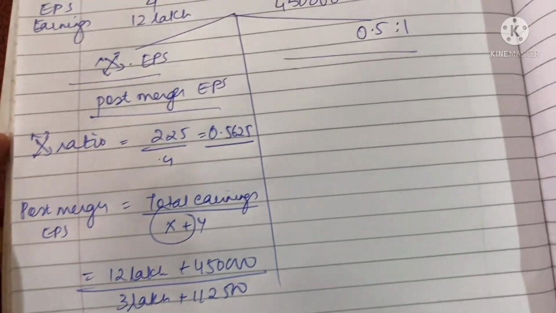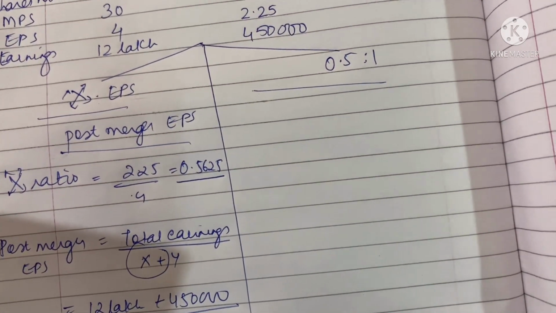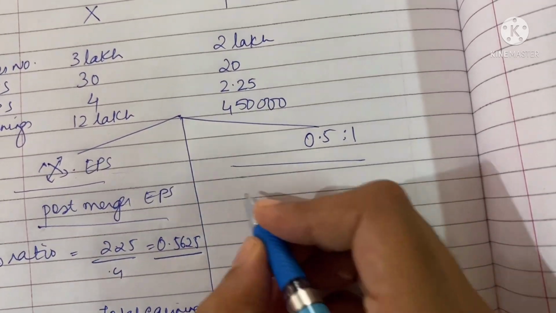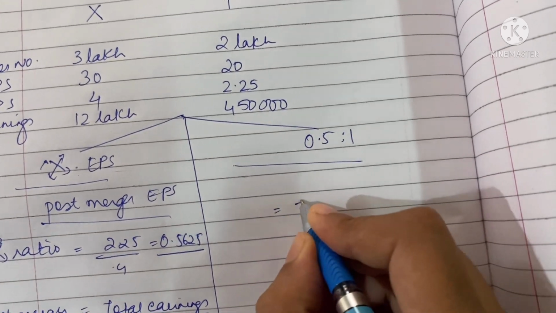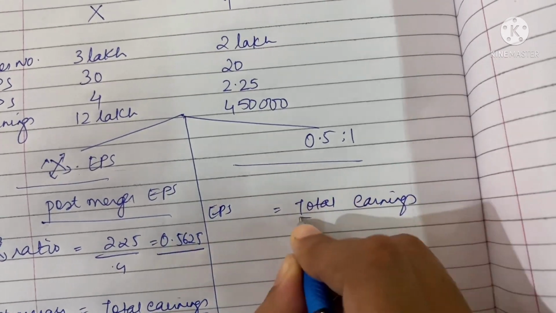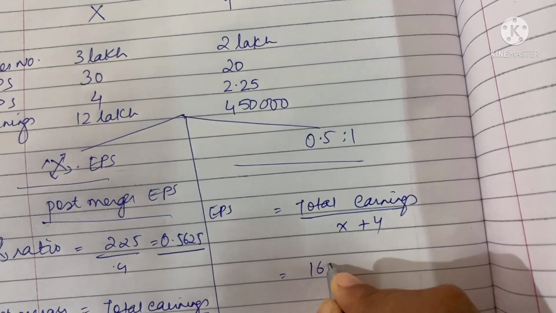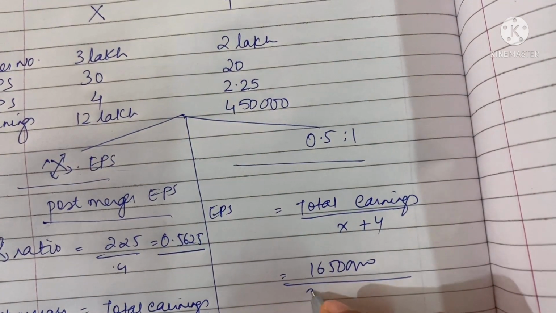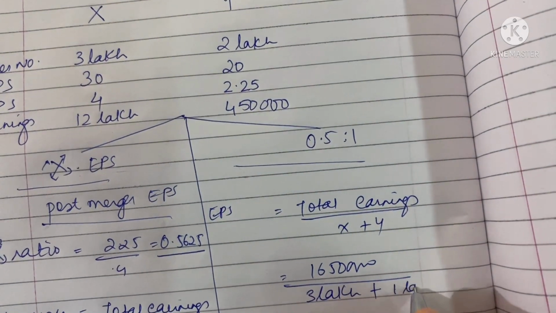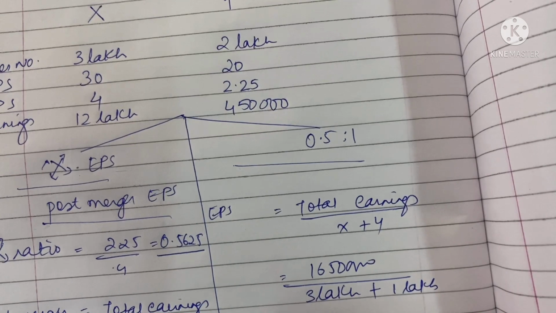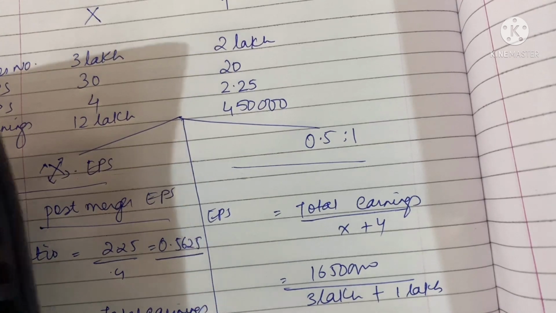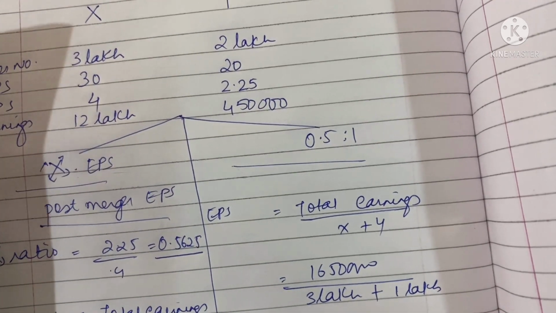Okay, now the second alternative is 0.5:1. In the same way, the exchange ratio is already given. Post-merger EPS would be total earnings divided by X plus Y. Total earnings is 16 lakh 50,000. X is 3 lakh. Number of shares of Y is 2 lakh, but as per this ratio there would be only 1 lakh. 16 lakh 50,000 divided by 4 lakh. The answer is 4.125. Okay.